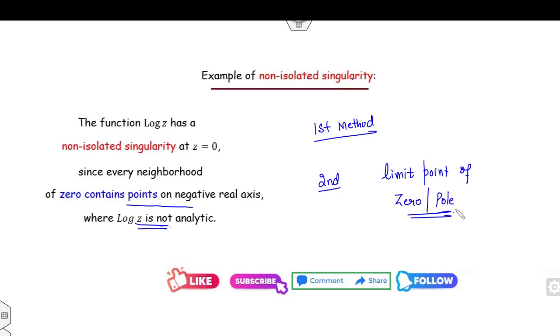After this I will upload another lecture, using the concept of the limit point of the zero and the limit point of the pole to define whether they are non-isolated or isolated singularity.